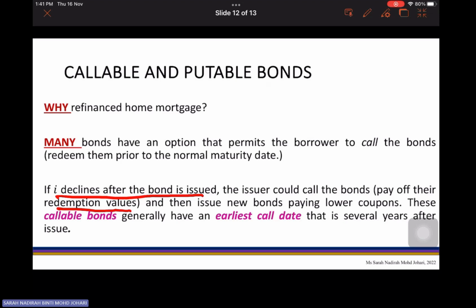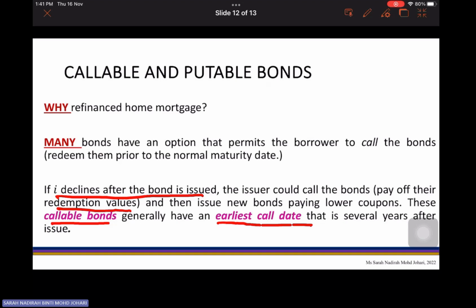Simple as that. You just want to use the advantages of the interest decline. Generally, we are going to call callable bonds as early as possible. You're not going to redeem at a later date because there will be no point; it will be a disadvantage for you if you call at a later date.